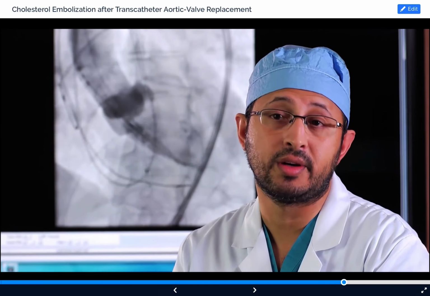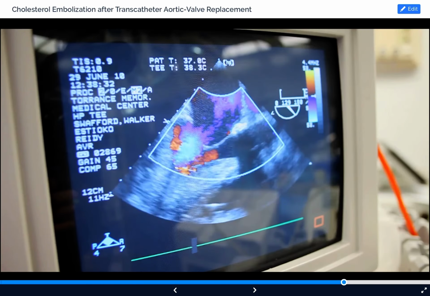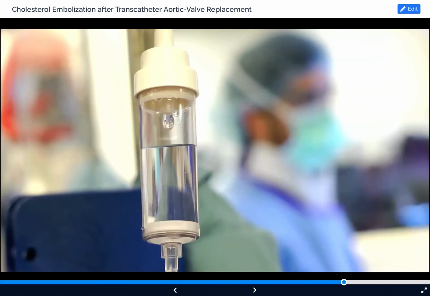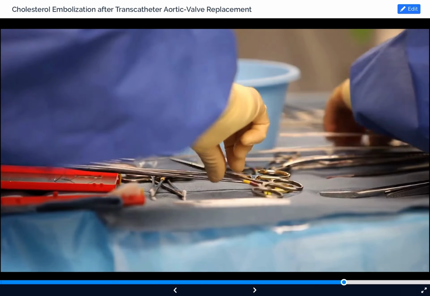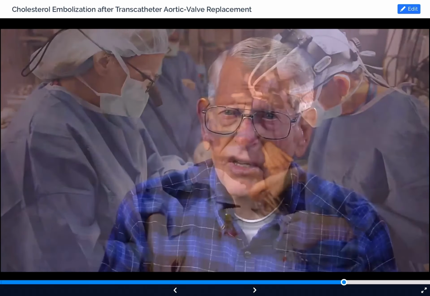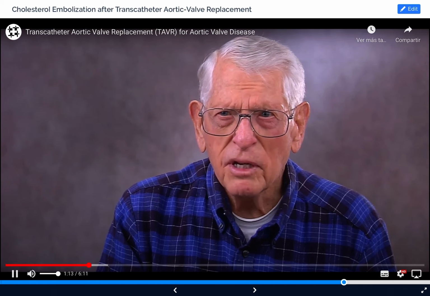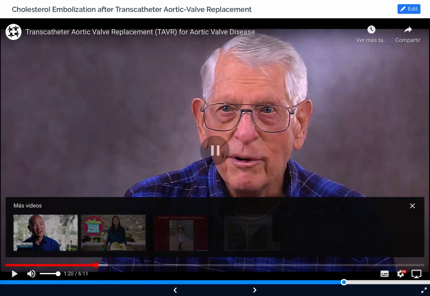He was found to have severe symptomatic aortic stenosis. Stenosis is a hardening of the heart valve. Until recently, the only option was open heart surgery. And they said, you ought to see if you can be a candidate for the transcatheter method of repair, because you need to be repaired.